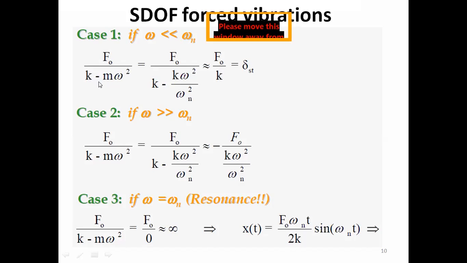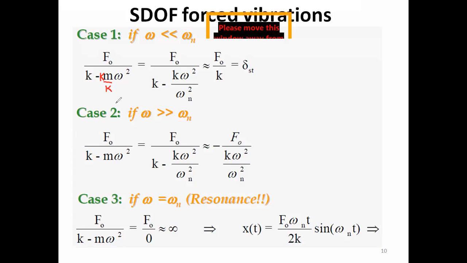We would just rewrite this equation by multiplying and dividing that quantity by k.